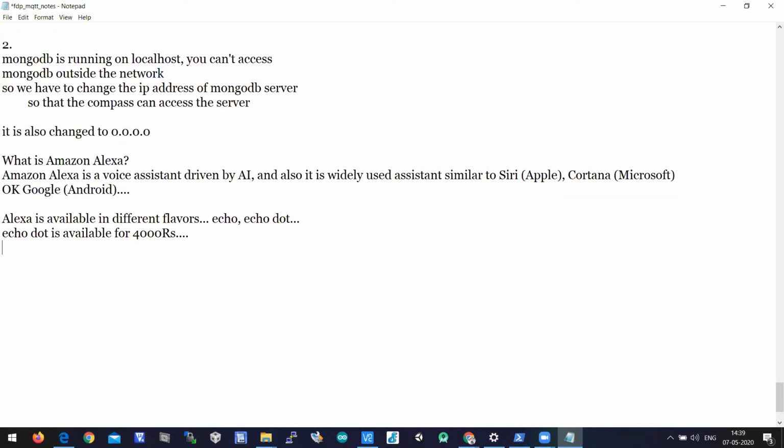And another version will be available for 8,000 rupees, where the difference is that they increase the Bluetooth connectivity, or they increase the number of speakers. Echo Dot will have only one speaker, but when you go for Echo, you'll have 2 speakers there. And the other Alexa product will have a mini screen on the Alexa assistant. So in all the products of Amazon Alexa, they have a similar operating system and a similar architecture.